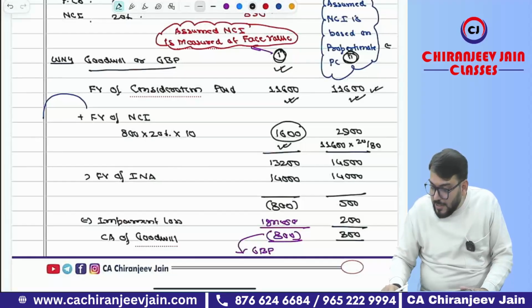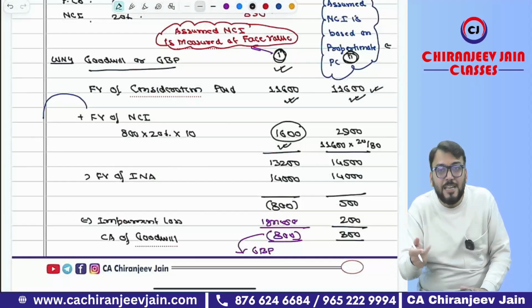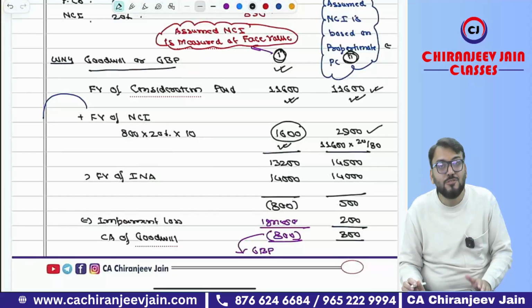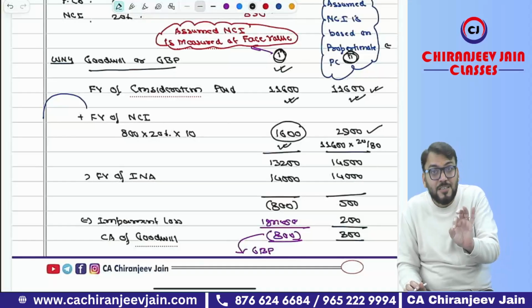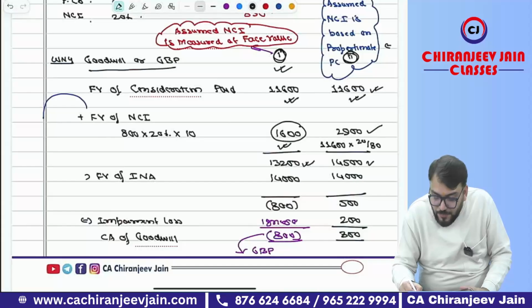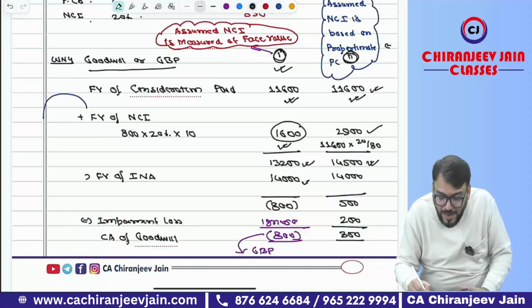So when I say 11,600, that is for 80%. So how much for 20%? We will divide by 80 into 20. That will come 2,900. Understood the difference? So here it is coming 13,200. Here it is 14,500. Fair value of INA already we calculated with Sona, 14,000.